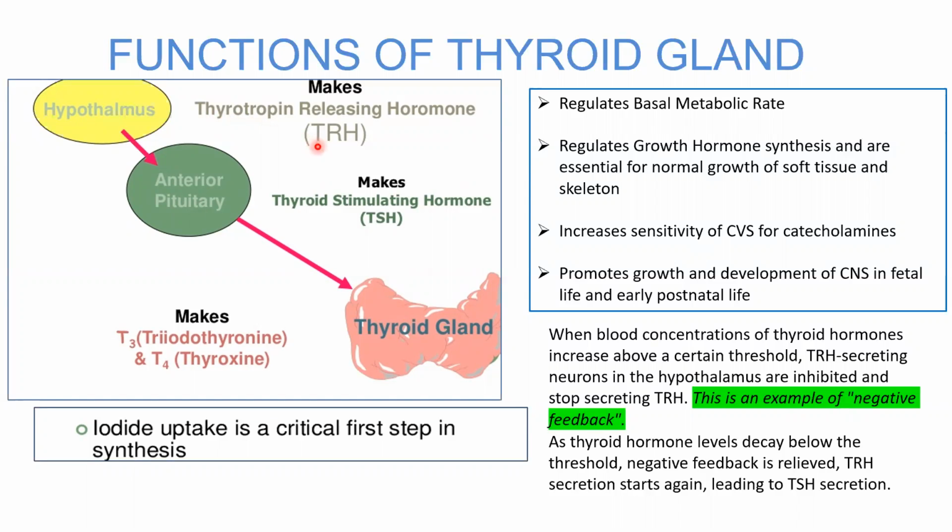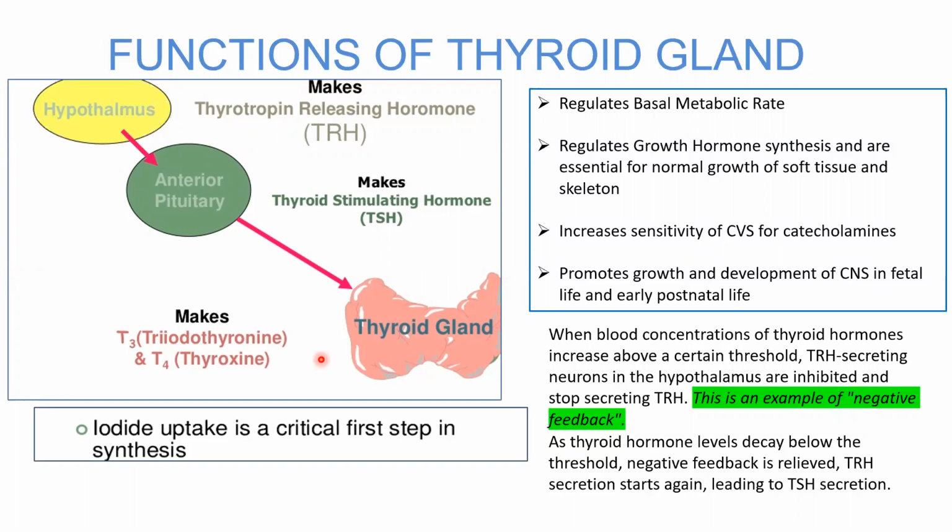This control by the hypothalamus over the thyroid gland is an example of negative feedback. Negative feedback means if the concentration of the thyroid hormones increases above a normal level, the hypothalamus will be inhibited and there will be decreased secretion of the releasing and stimulating hormones, resulting in inhibition of the thyroid gland to stop the secretion of T3 and T4.